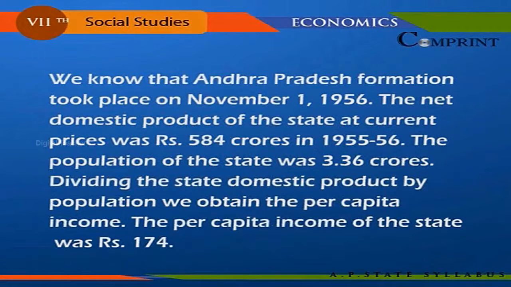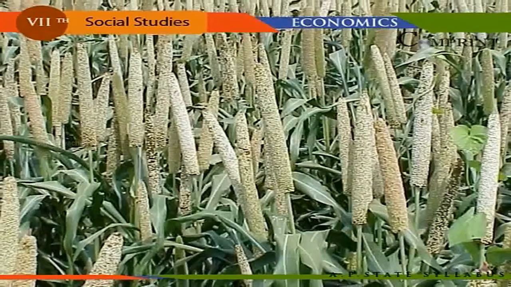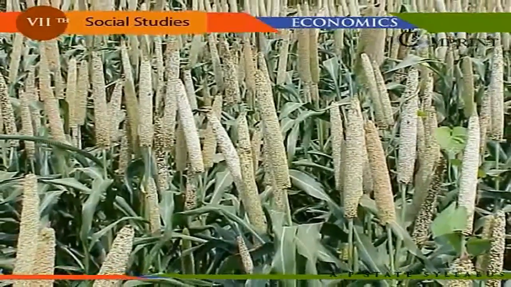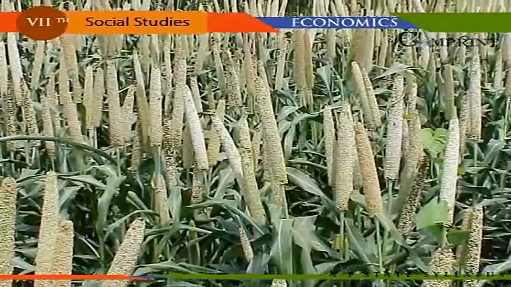The net domestic product of the state at current prices was rupees 584 crores in 1955-56. The population of the state was 3.36 crores. Dividing the state domestic product by population, we obtain the per capita income. The per capita income of the state was rupees 174. During the same year, the national per capita income was rupees 236.